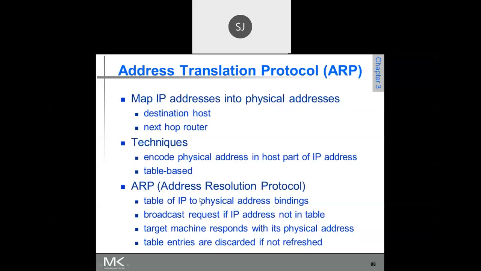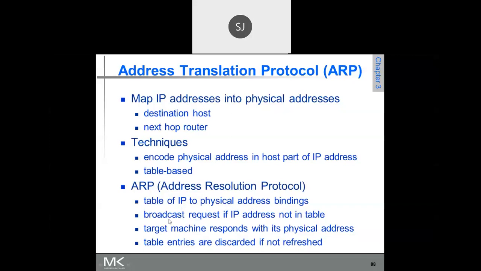That is how the router collects the physical address of the host. Once it is collected, it is entered into the lookup table. Please remember, on the left side you have the IP addresses of the different hosts connected to the network, and on the right side you have all the physical addresses.